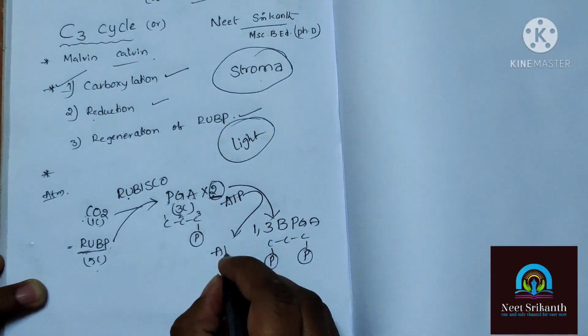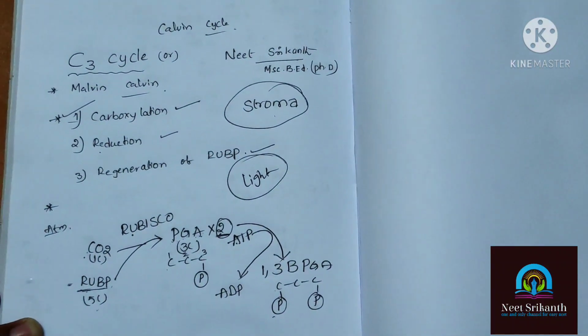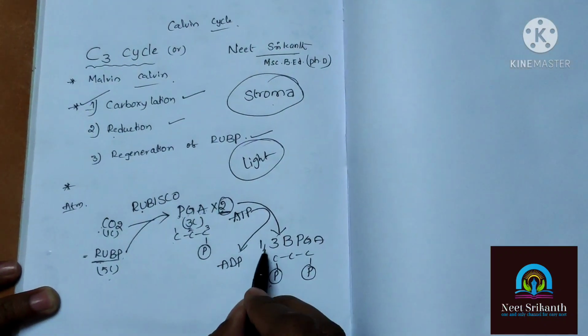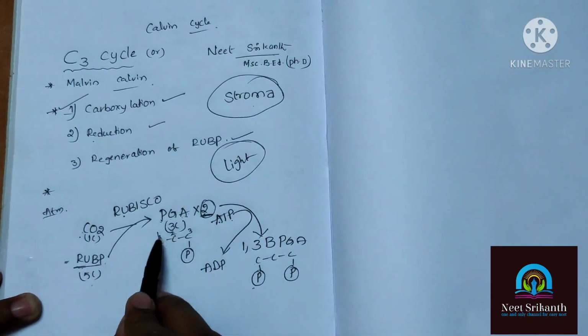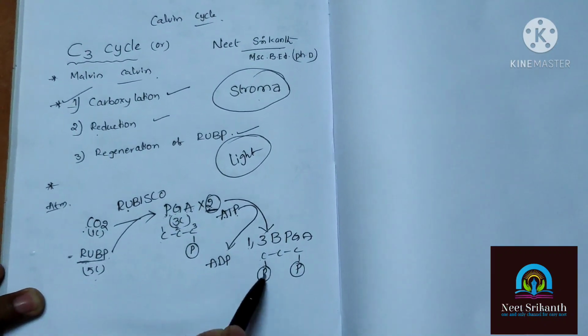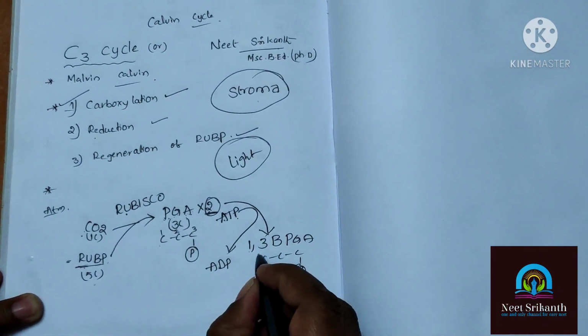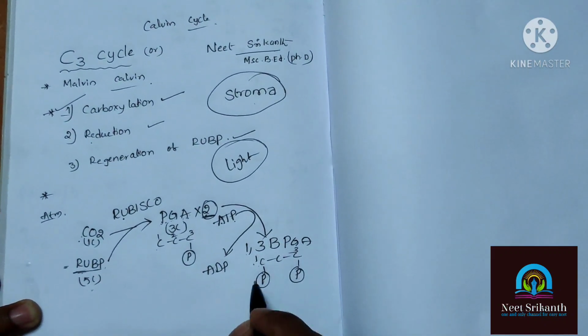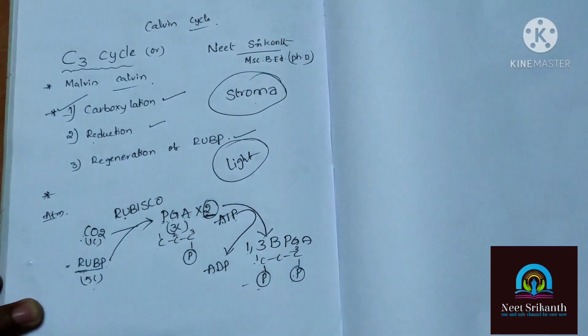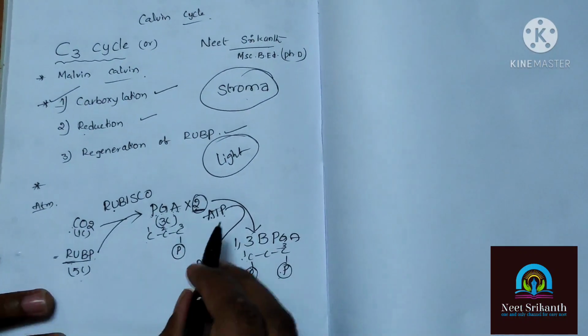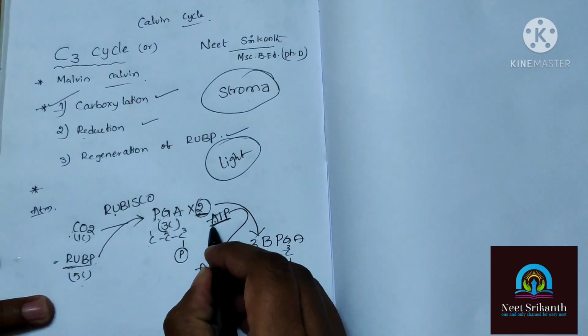So now the ATP is turned into ADP, adenosine diphosphate. When one phosphate attaches to phosphoglyceric acid at the first carbon, it turns into 1,3 bisphosphoglyceric acid. Okay, so here the reaction is involving ATP.